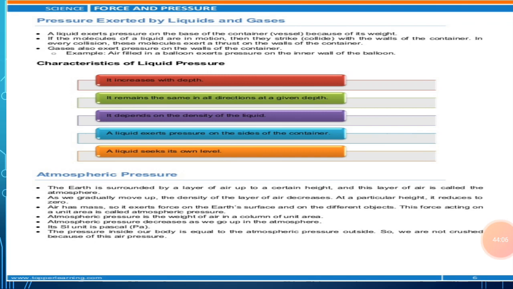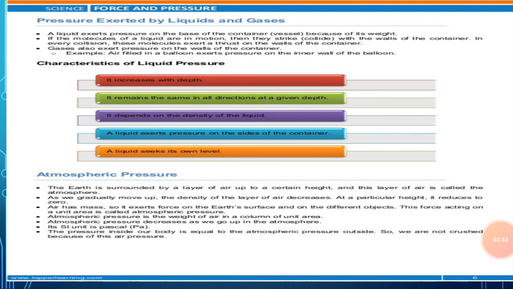In other words, the greater the depth of a point in a liquid, the greater the pressure. The pressure of the water will be less at a depth of 10 meters below the surface of the sea, but it will be much greater at a depth of 20 meters below the surface of the sea. The liquid also exerts pressure on the walls of the vessels in which it is stored. The sideways pressure exerted by the liquid also increases with the depth of the liquid.